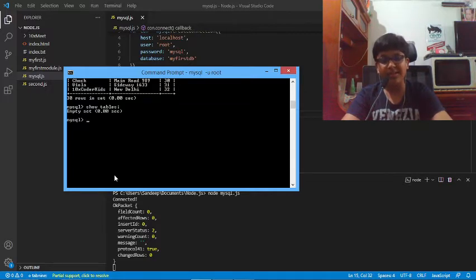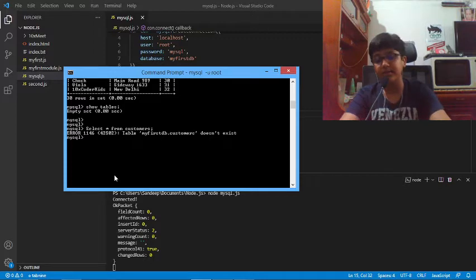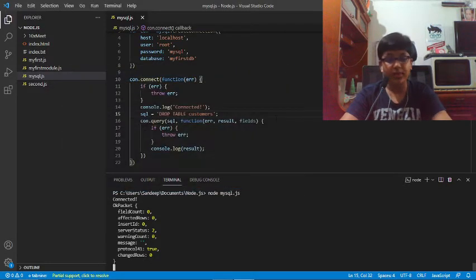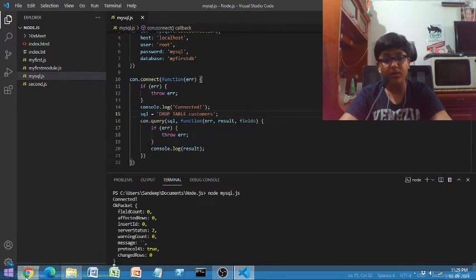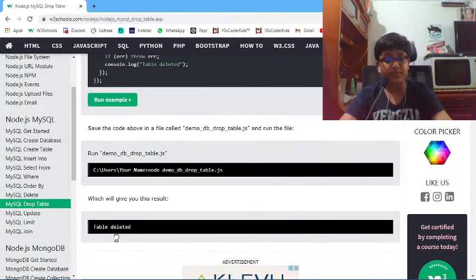It is giving us empty set, 0.00 seconds, because there are no more tables. If we do select all from customers, it says table myfirstdb.customers doesn't exist. It doesn't exist as we have dropped it, right?